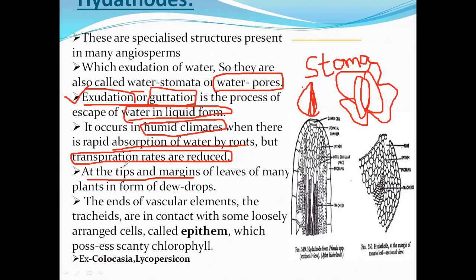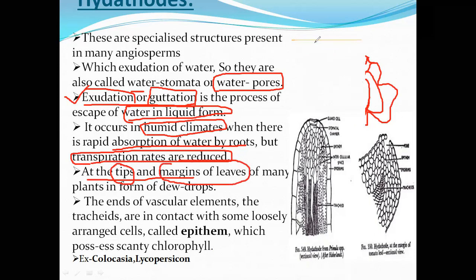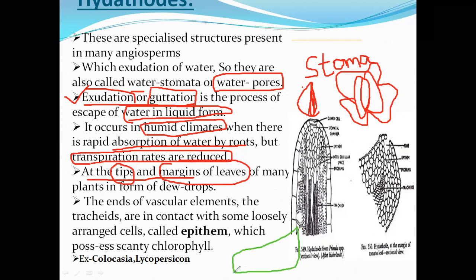Generally, hydathodes are present at the tip of the leaf or in the margins of the leaf. If you see the leaf margin, there are small ones like this.